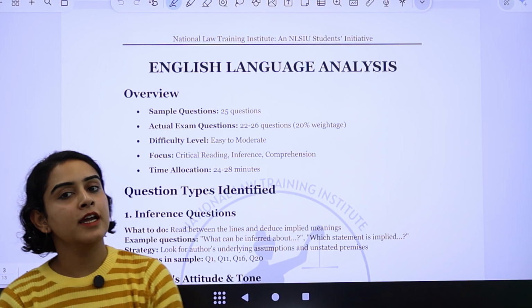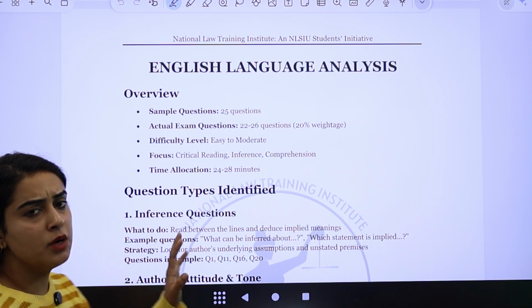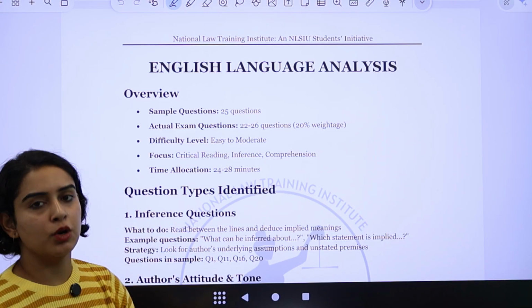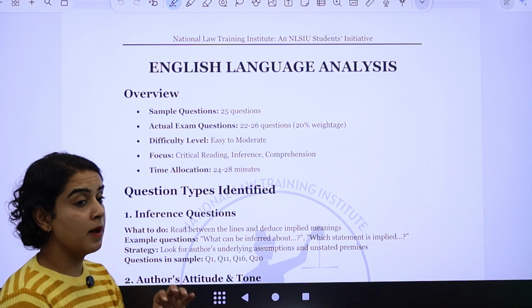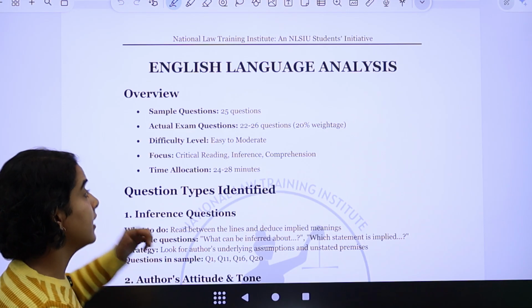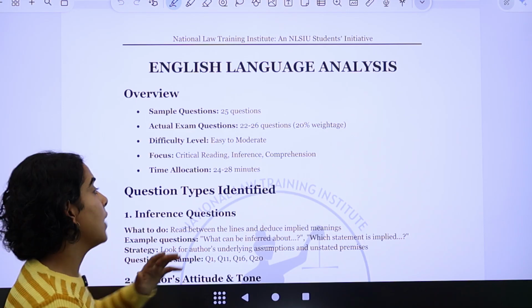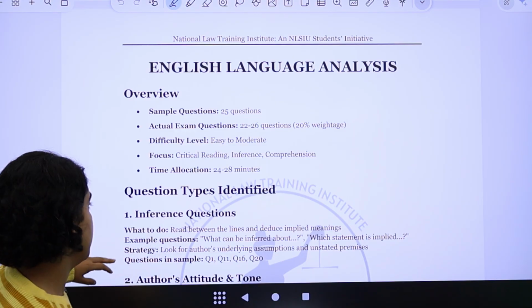Now, what we can take away from the analysis of the English section from the sample paper is that there were around 25 questions, right? And the difficulty level was easy to moderate, right? And most of the questions were based on inference, comprehension, and critical reading. So if you devote around 24 to 30 minutes to actually solve this section, it's going to be more than enough, right?